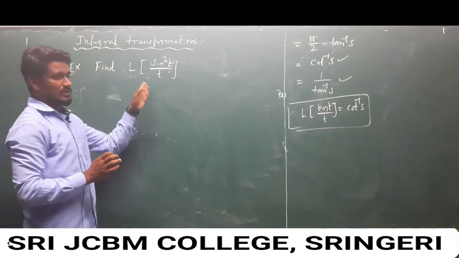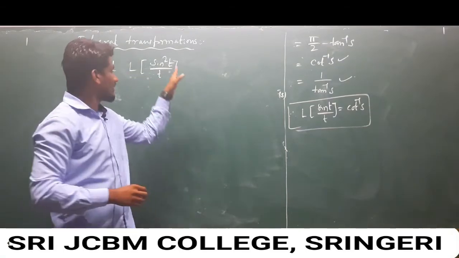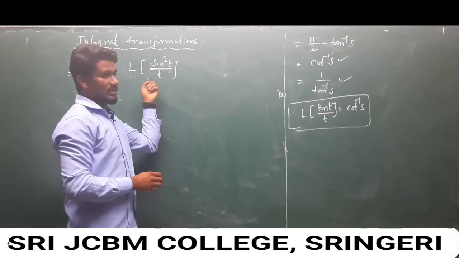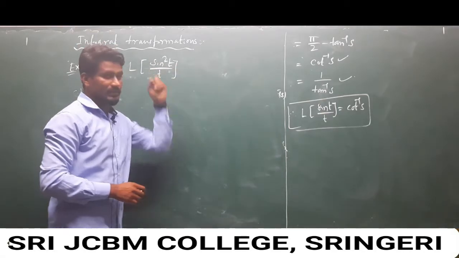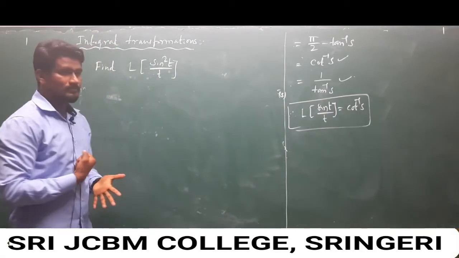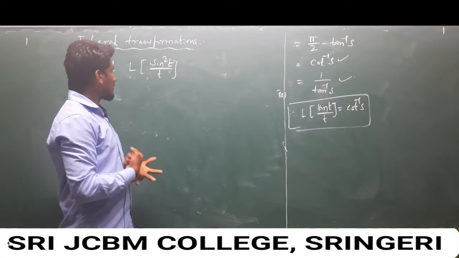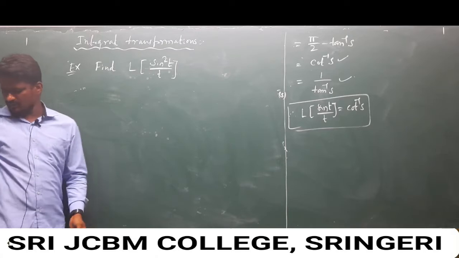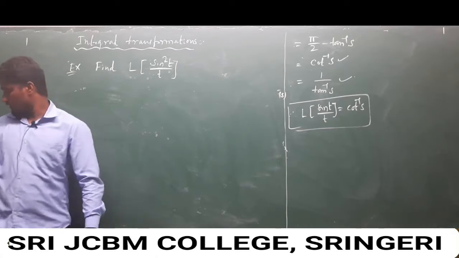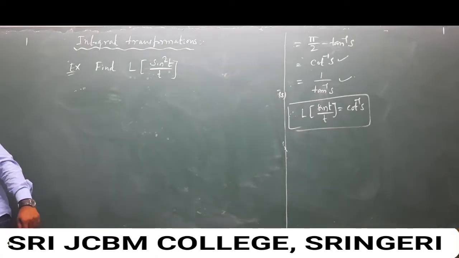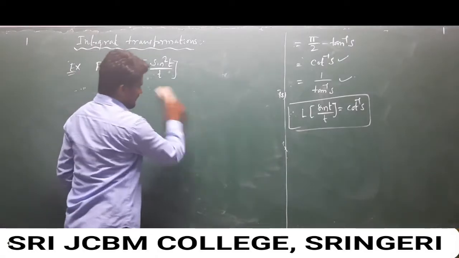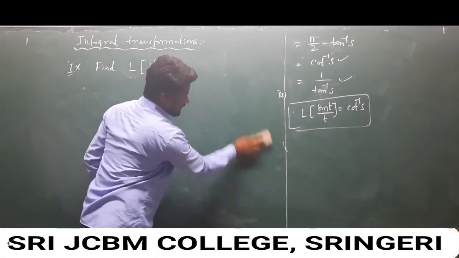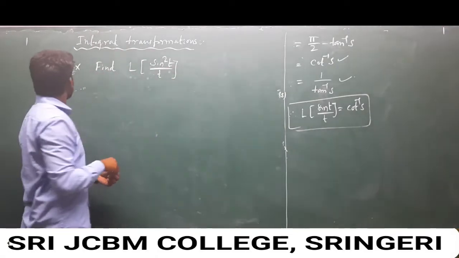This looks like our integral transformation, because the t term is in the denominator, and we have to compare with the condition or statement of the integral transformation. So the solution is very simple if you know the basic conditions of trigonometry, we can easily solve it.